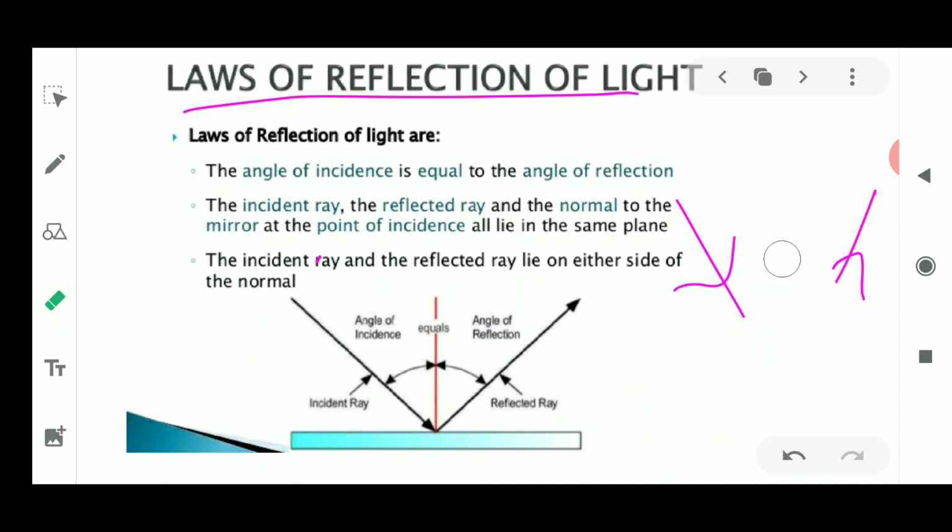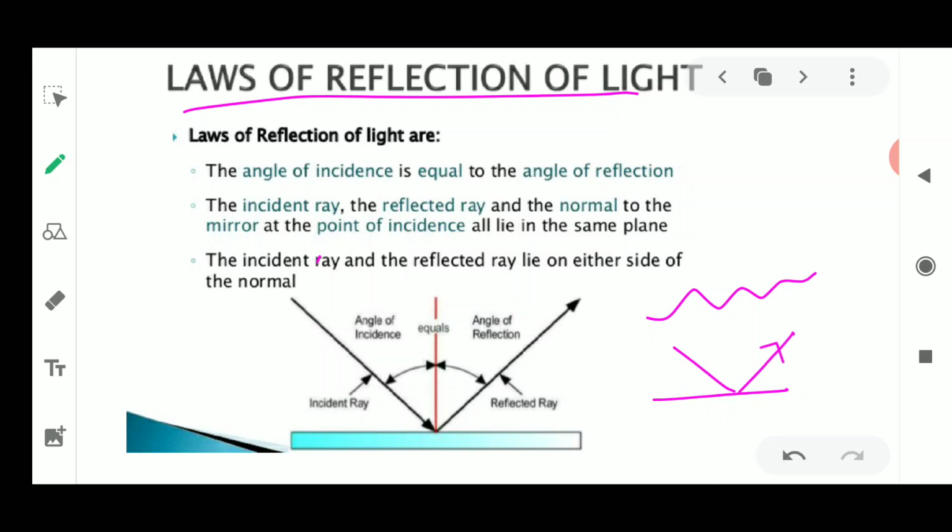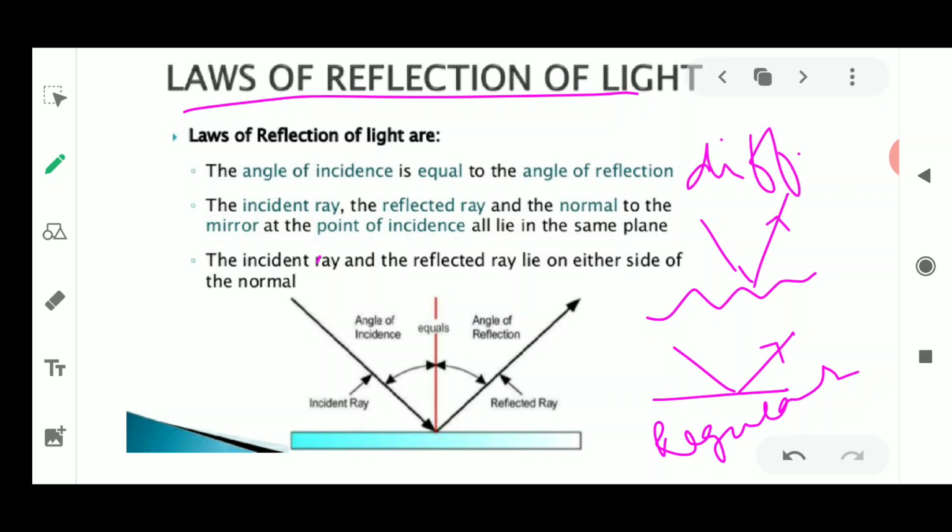Diffused reflection and regular reflection, I think we have seen this in the lower classes, where two surfaces are present: one is plane, meaning an even surface, and another is an uneven surface. The reflection on an even surface is known as regular reflection, and the reflection on an uneven surface is known as diffused reflection. This difference is because of the way the incident ray is being reflected.